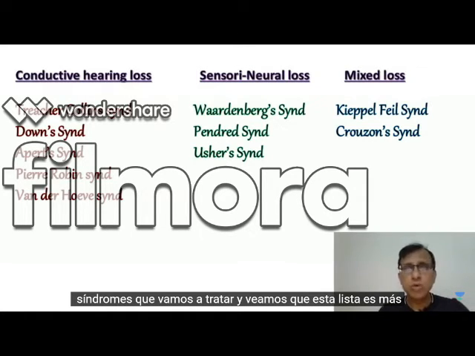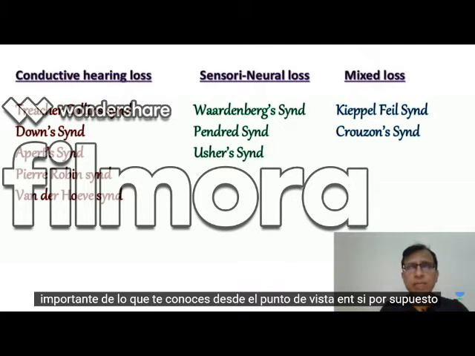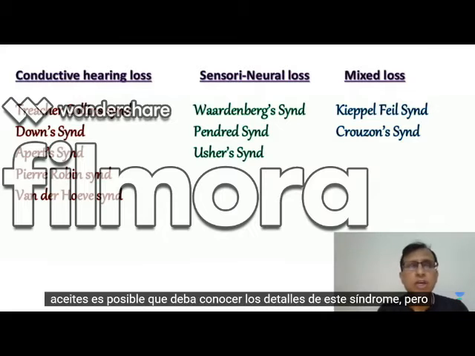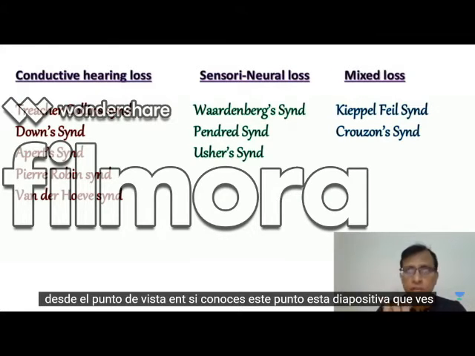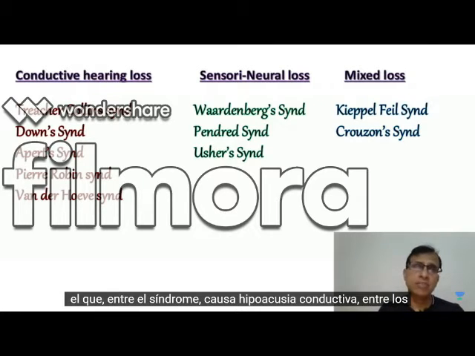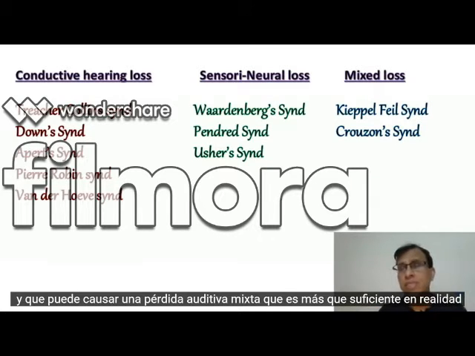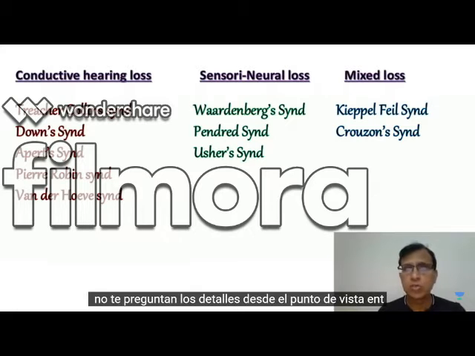This list is more important from the ENT point of view. Yes, of course, from the pediatric or general medicine point of view, you may have to know the details of these syndromes. But from the ENT point of view, if you know this slide, which syndromes cause conductive hearing loss, which cause sensorineural hearing loss, and which cause mixed hearing loss, that's more than sufficient actually. They don't ask you the details from the ENT point of view.